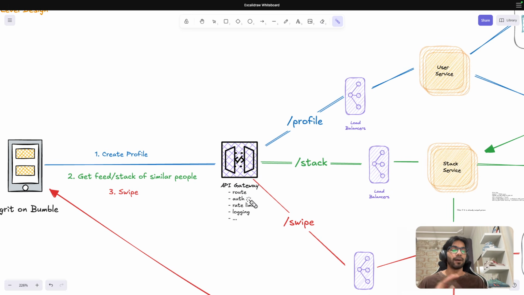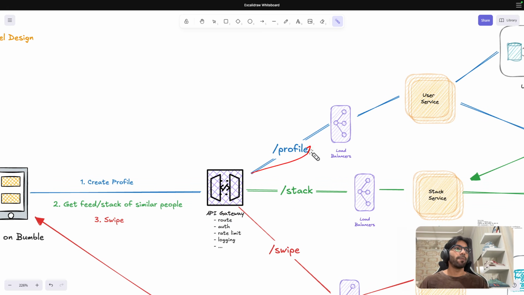Apart from that, it can also do authentication and rate limiting. And one of the things in production systems is that every request is added a request ID so that it is better to track the logs and also better to find the bugs later in the system, right? So those kinds of cosmetic things this API gateway can do, but the main crux is the routing.